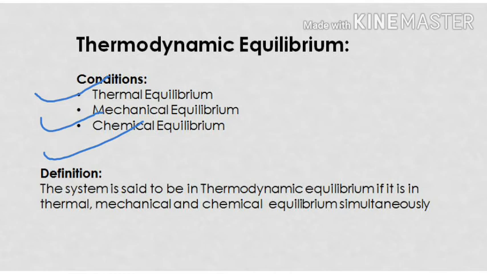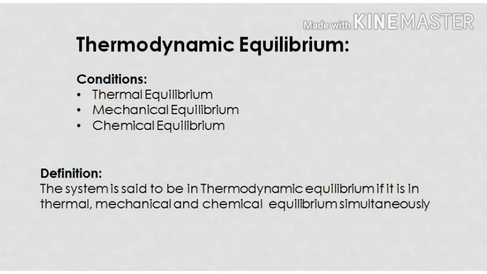For example, if there is a pipe where the pressure at one end is greater and the pressure at the other end is less, then naturally the flow will take place from the higher pressure side to the lower pressure side. So in this case, we cannot say that it is in equilibrium because the flow is taking place. Hence, to make the system mechanically in equilibrium, the forces and the pressure within the system must remain constant or equal.